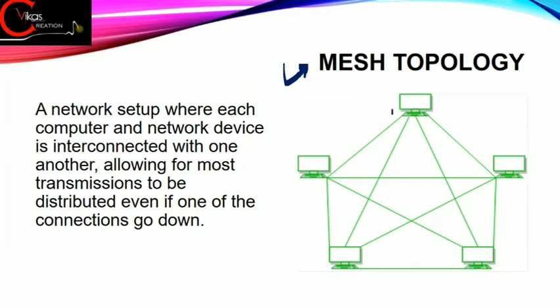Our first computer is connected to 4 computers. Then this one is also connected to all 4. This one is also connected to all 4. This one is also connected to all 4. So in this case, if any of the lines is not working, still all the computers will be in the network.